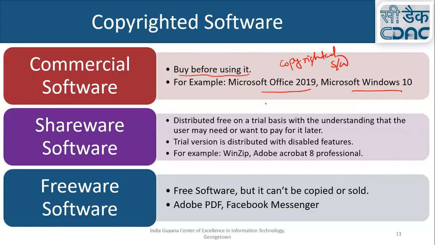Okay. Then there is shareware software. What is this? It is distributed free on a trial basis with the understanding that the user may need or want to pay for it later. So I created a software and I say, okay, you can use it freely, with the hope that maybe in the future you can buy the software. How? The trial version is distributed with disabled features. Examples are WinZip, Adobe Acrobat 8 Professional, or your WinRAR. What does WinRAR do? It gives you a 3-month license. Okay, use it for 3 months freely, but after 3 months a lot of features are disabled, and it always pops up.